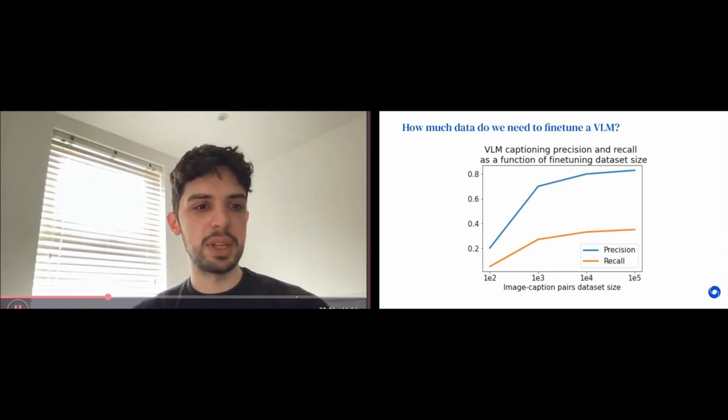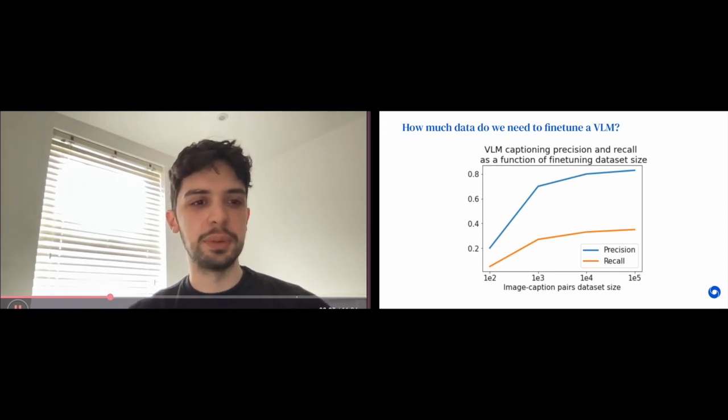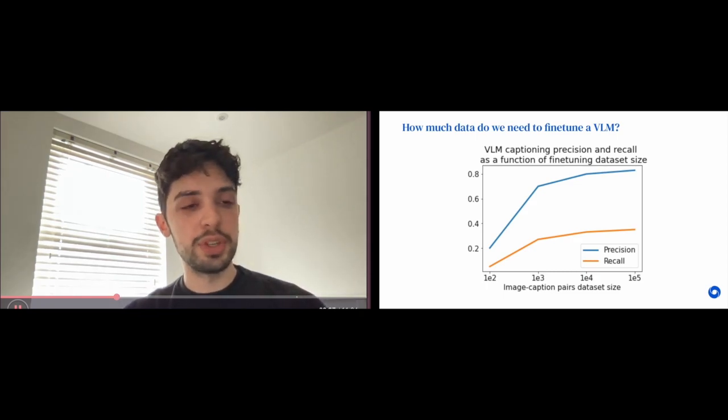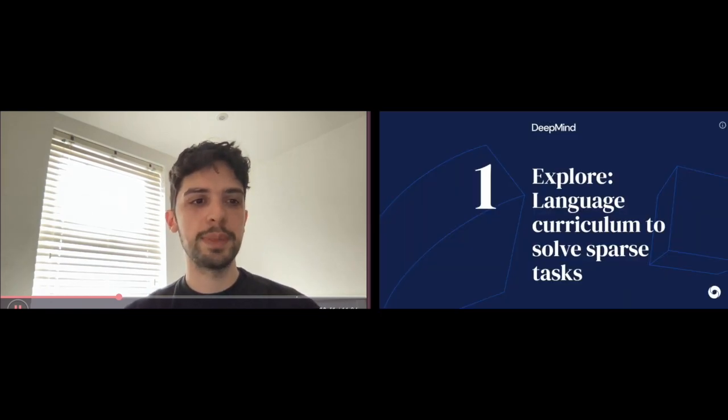So how much data do we need to fine-tune CLIP? We conducted an investigation to understand the performance increase of CLIP as a function of the size of the fine-tuning dataset, and we noted that a dataset of around 1,000 image text pairs is enough to obtain satisfactory results in terms of precision and recall. We obtain a large precision, which is fundamental to avoid noisy or wrong textual descriptions. Now we'll see how this framework allowed us to obtain remarkable results in a reinforcement learning setting, exploring and learning new tasks from scratch.